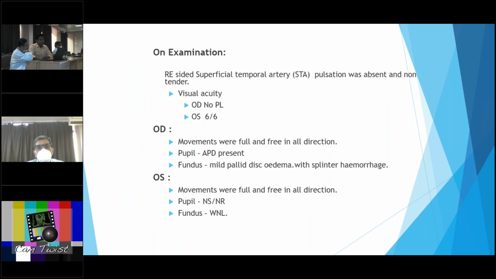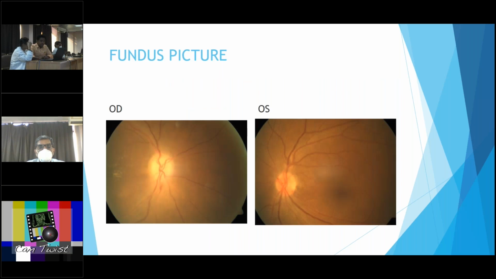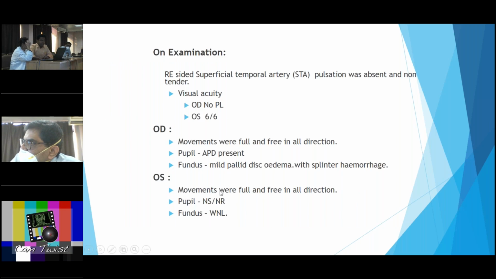On examination, right eye superficial temporal artery pulsation was absent and non-tender. Visual acuity: in the right eye, absence of perception of light, and in the left eye, 6/6. The right eye movements were full and free in all directions. Pupil APD present. Fundus: mild pallid disc edema with splinter hemorrhage. We can see here the mild pallid disc edema in the right eye with a splinter hemorrhage here. The blood vessels were normal and the foveal reflex was dull. While in the left eye, the fundus was within normal limits.